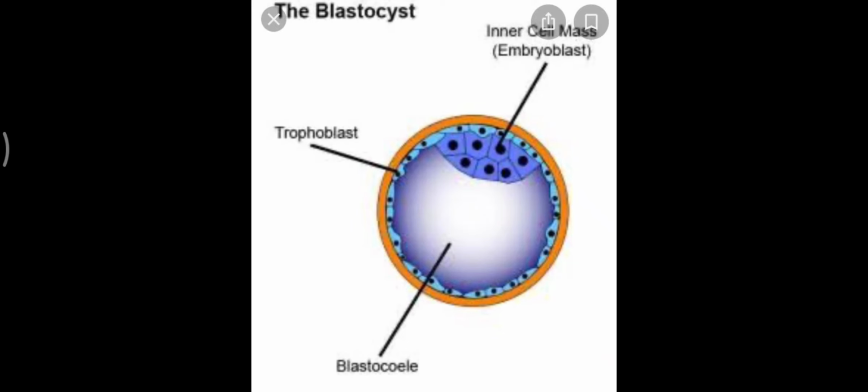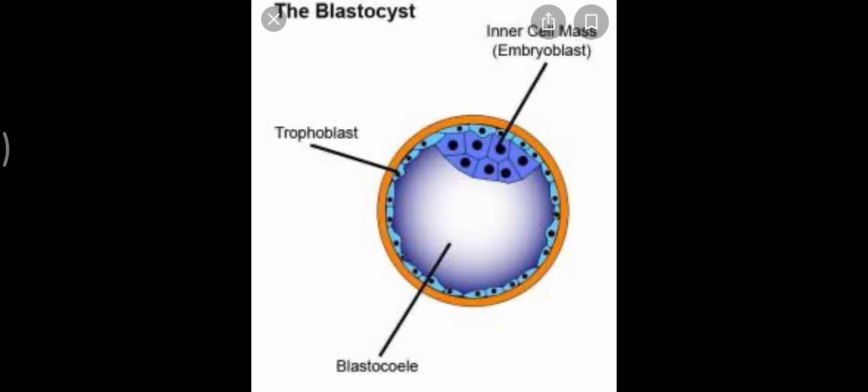Now, in implantation, you have learned about the blastocyst. The blastocyst got implanted in the uterus. This is the blastocyst in front of you, which shows the outer layer, that is trophoblast, an inner cell mass, and a cavity which is filled with the fluid, that is blastocoel.